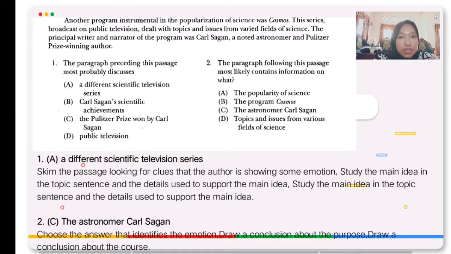And number 2, option C, the astronomer Carl Sagan. Choose the answer that identifies the emotion, and draw a conclusion about the purpose.